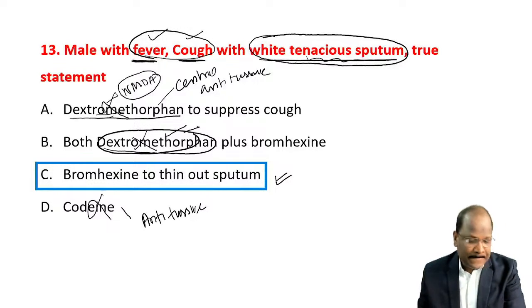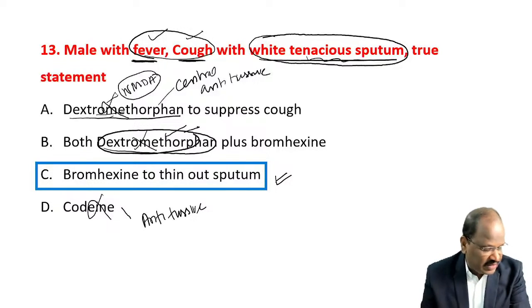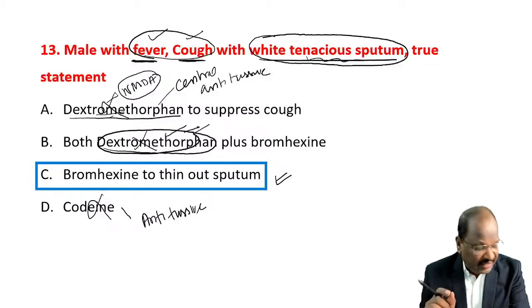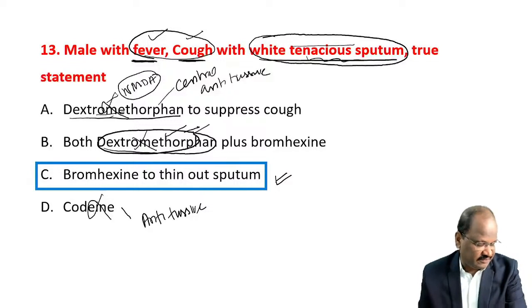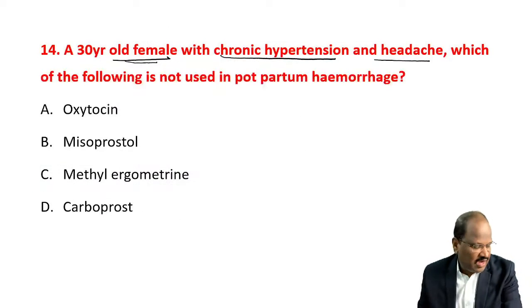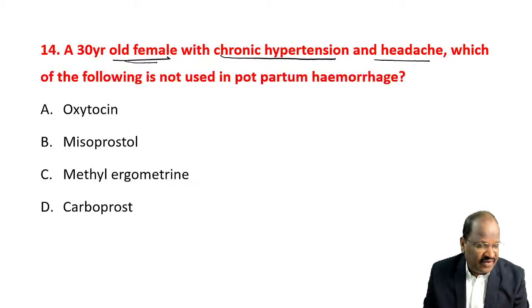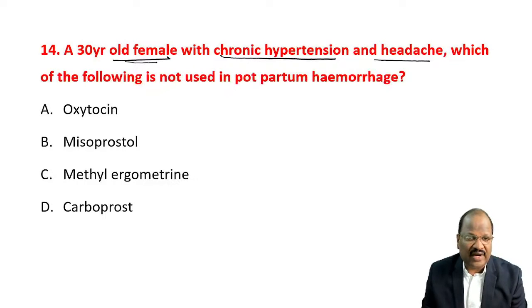That's why Dr. Sweda was asking, and I'm telling you dextromethorphan is a drug acting centrally, useful only for dry cough, not for this case. So the best is to go for bromhexine. Okay, Sweda, because the patient had fever with cough and tenacious sputum, so in an infected case we should not go for an antitussive.